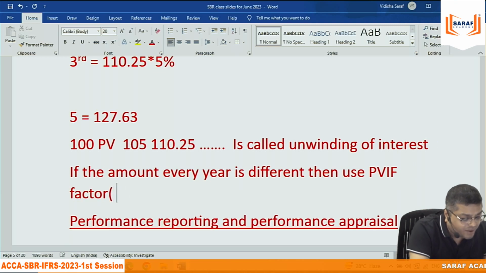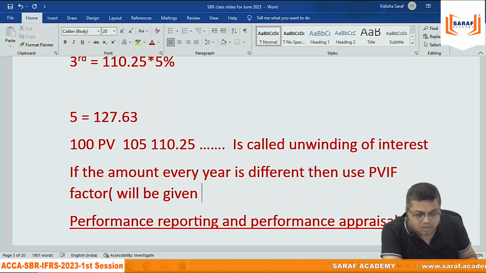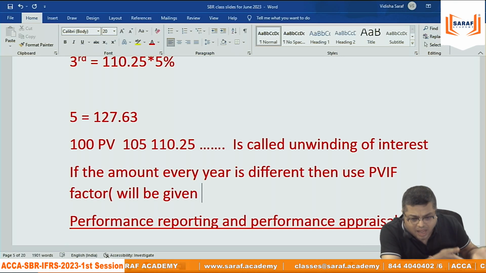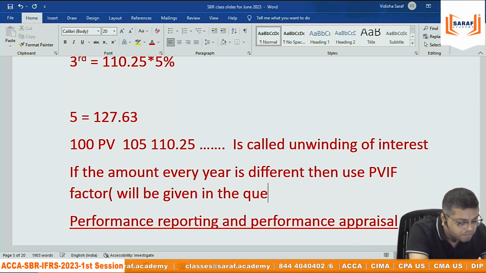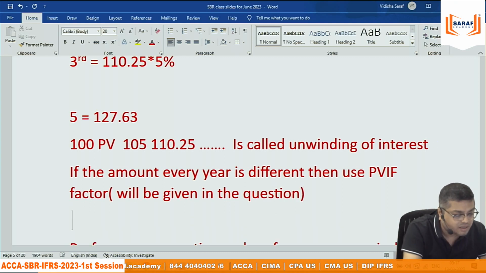This PVIF factor will be given in the question. आपको निकालना नहीं है. Just now, Vaisali said that, sir, it is coming 0.783, Surujit said, but exam में नहीं निकालना है. ये AFM का एग्जाम नहीं है, सुरजीत वैशाली, ये अकाउंट्स है, यहां दिया रहेगा. Will be given in the question. But just that you will get a good feeling when you understand what is 0.783.